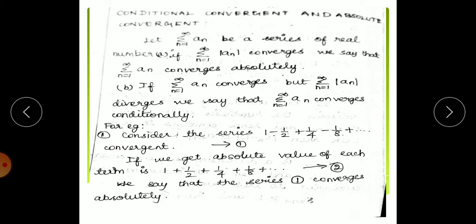Now we can see the examples regarding this. Consider the series 1 minus 1 by 2 plus 1 by 4 minus 1 by 8 plus and so on. This is a convergent series. If we take the absolute value, every term becomes positive, because we are taking the modulus: 1 plus 1 by 2 plus 1 by 4 plus 1 by 8. We say that the series converges absolutely, because this series of absolute values converges. So we can say that it is absolutely convergent.